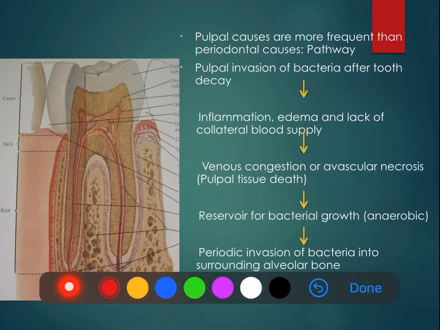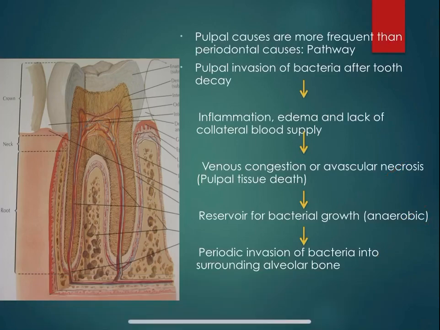So pulpal causes are actually more frequent. When the pulpal invasion occurs by the bacteria, inflammation and edema occur, which causes a lack of blood supply, followed by venous congestion or avascular necrosis. That causes a reservoir for the bacterial growth, because of which invasion of the bacteria occurs into the surrounding bone. So this is how the pathway of the odontogenic infection occurs. If you put this as a good flow chart, it will be really good from a presentation point of view and will attract the examiner.